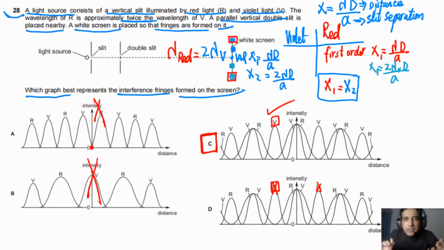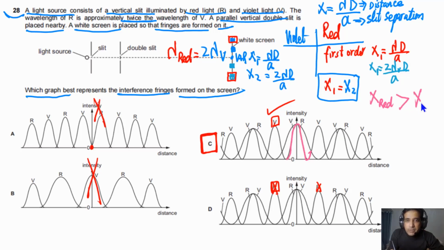Let's try to understand a little bit more about this one. Maybe some of you will be confused, or maybe you need some more detail. Why is the violet inside and the red on the outer side? The reason is that we have seen from here, the fringe spacing for red is greater than the fringe spacing for violet, as this is 2 times greater.